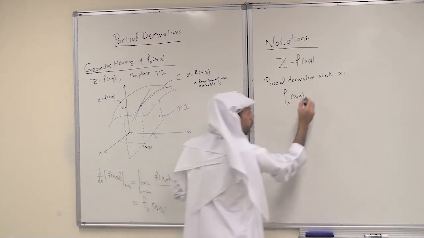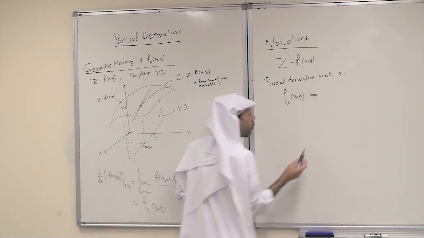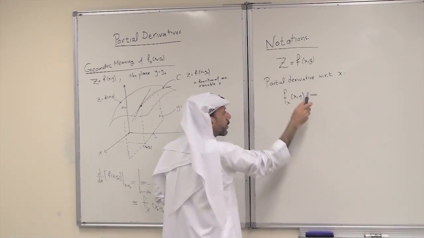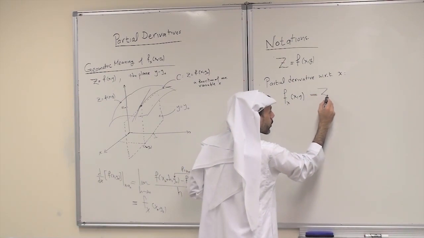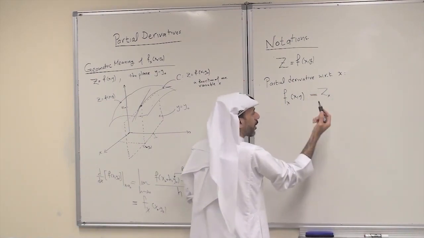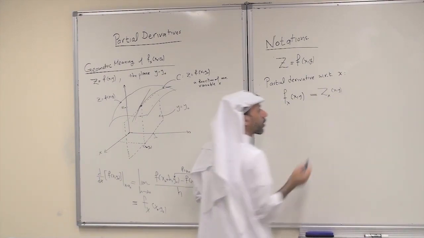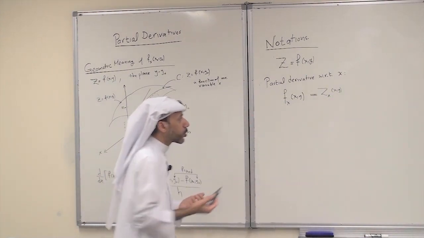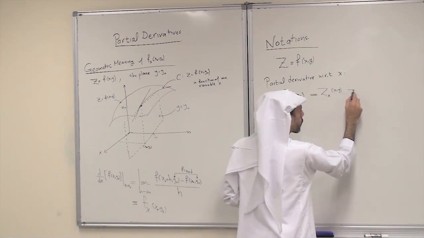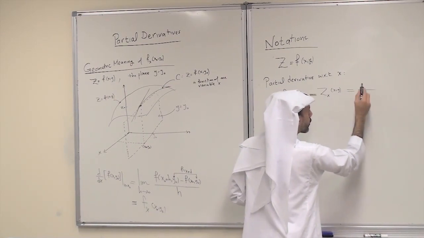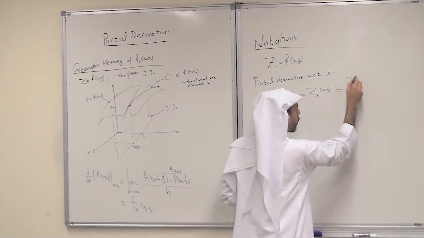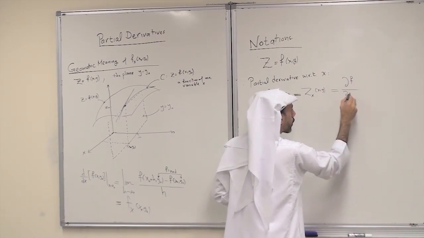Another notation is z sub x at x, y. Also, we use the following notation: partial f partial x.